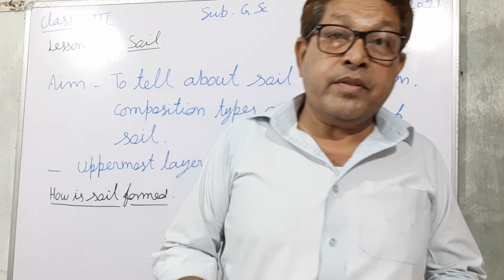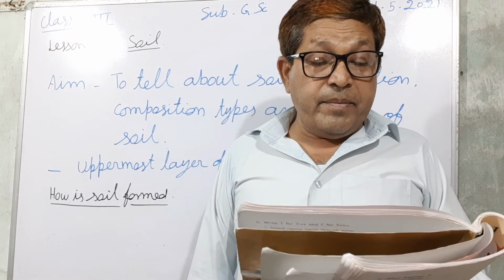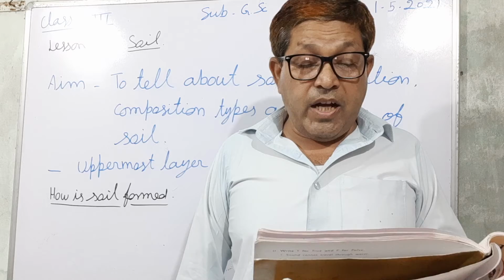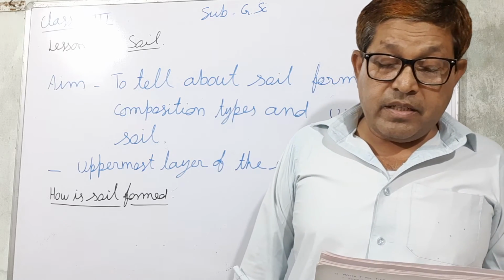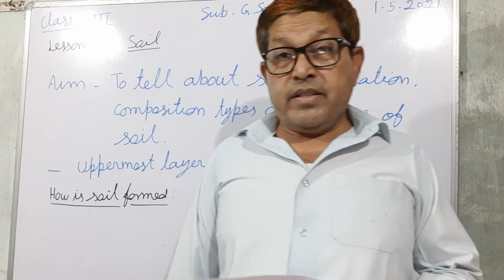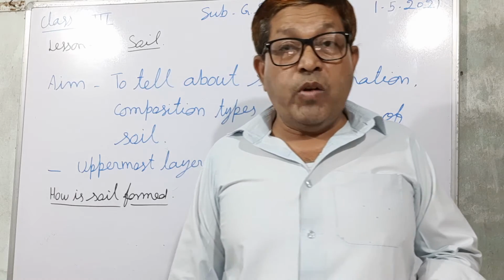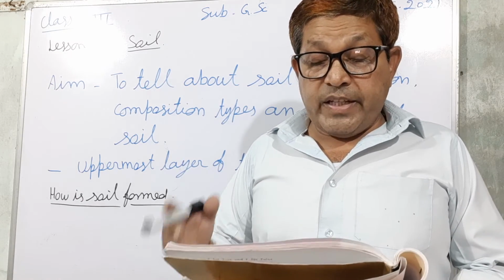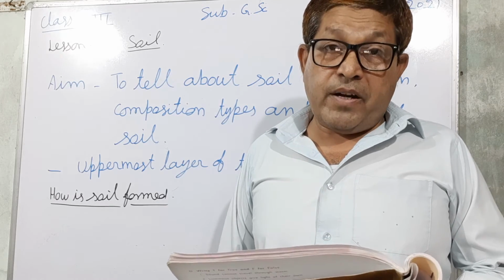So, soil is formed by the breaking of rocks and minerals into tiny particles. Actually, soil is formed by weathering of the rocks. Weathering means breaking of rocks.